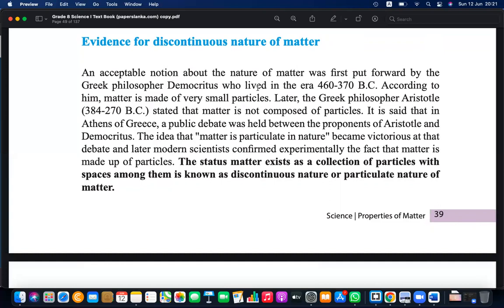The chalk will keep the same properties. That is why we say it is made up of small particles. And that is not just for solids; it can be applied to liquids and gases.